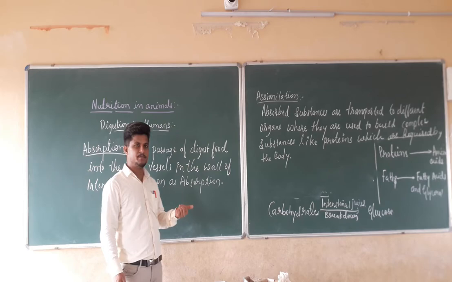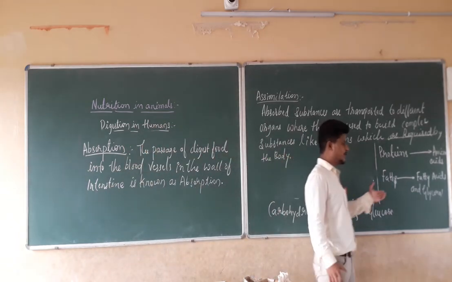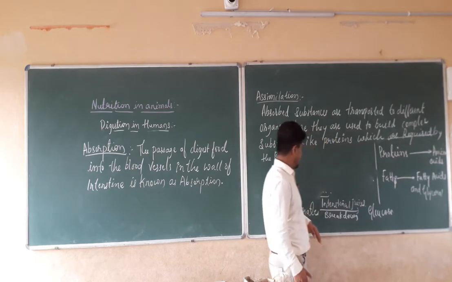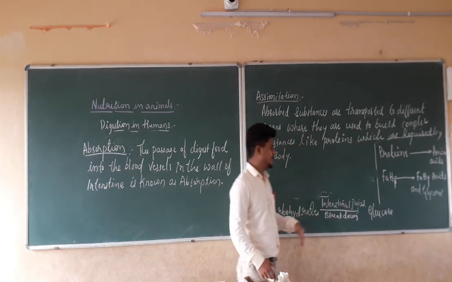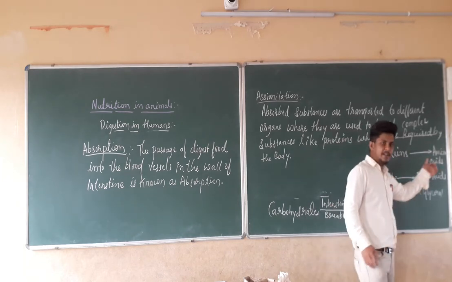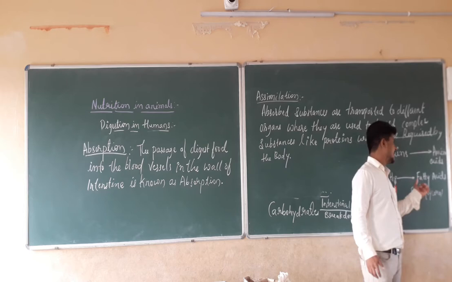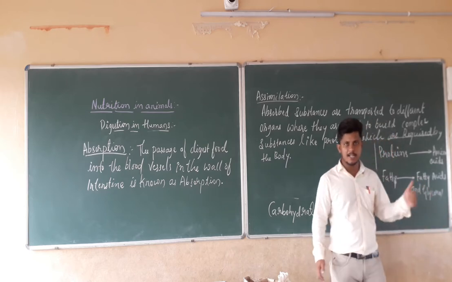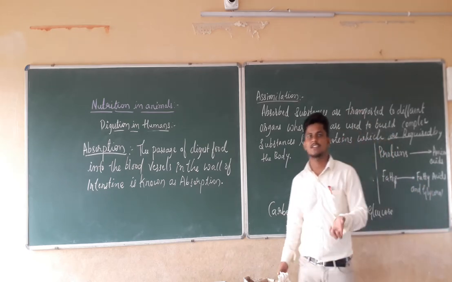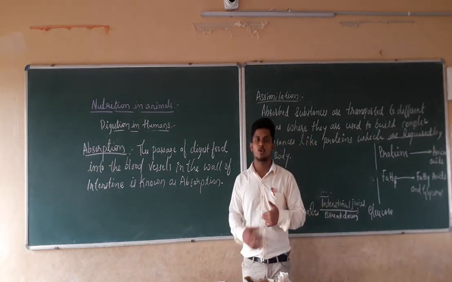So whatever food particles are converted into the simpler form, for example carbohydrate which is converted into glucose, protein which is converted into amino acids, and in the same manner fats which are converted into fatty acids and cholesterol, all those things which are required by our body should be carried throughout the body.